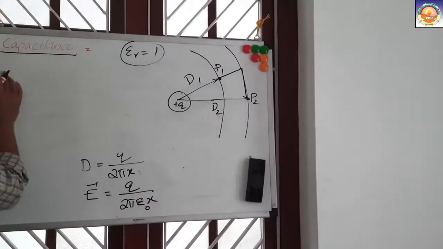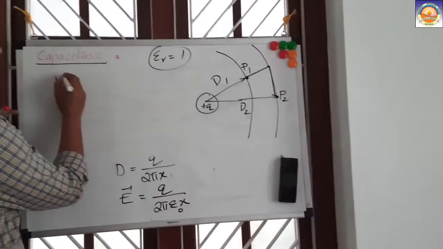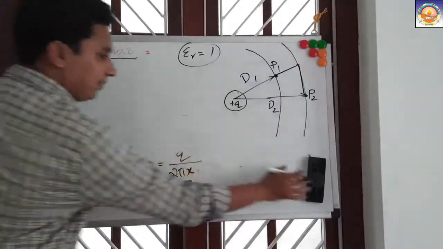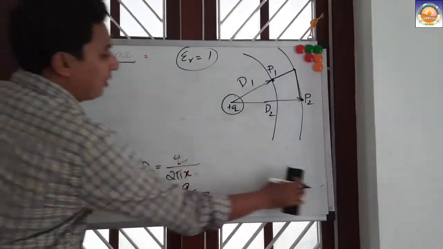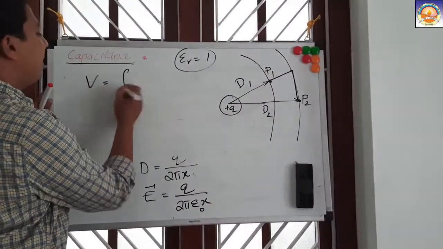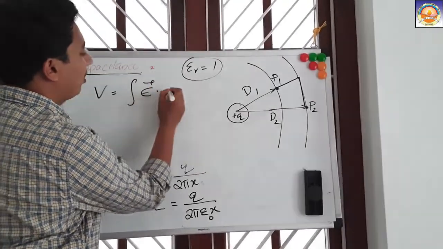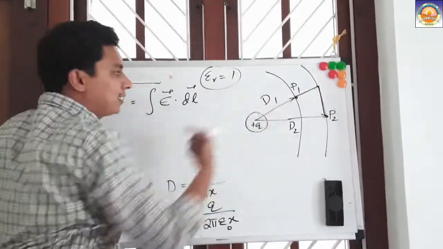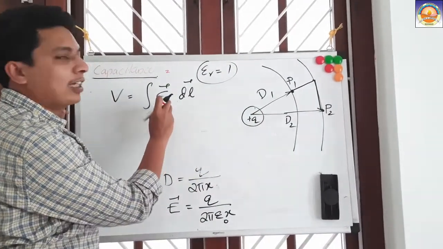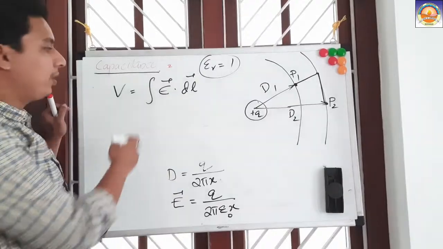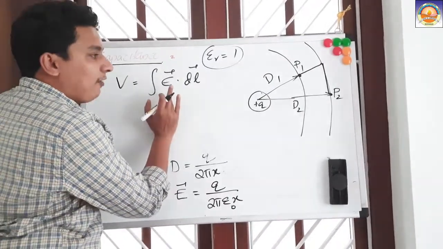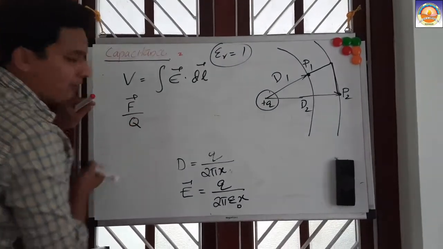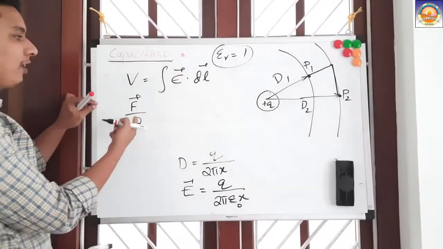And what is work done is usually calculated like what? V is given by line integral over E dot dl, right? dl means whatever be the differential length it is covering. Or it is a multiplication of what? Electric field intensity and the path taken through it. It's an integral. So electric field intensity means what? It is the force on unit positive charge, right? F by Q is what we know as what?